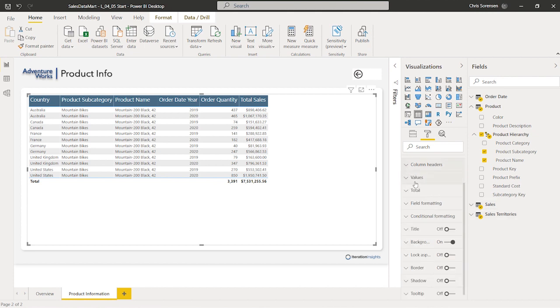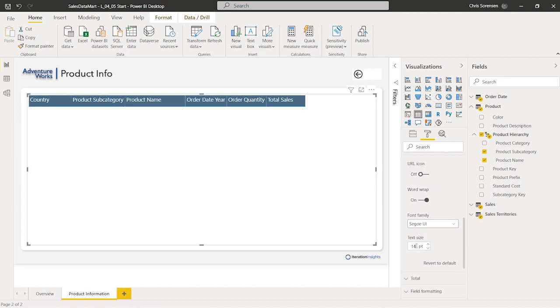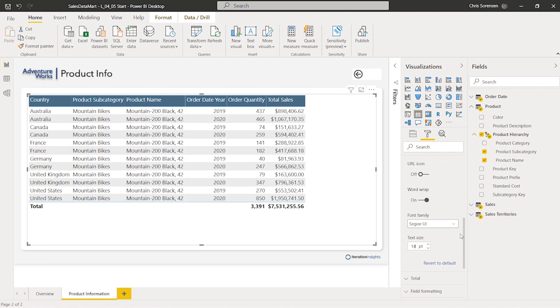All right, so the column headers look pretty good. Let's go ahead down to our values here, and maybe we want to change its text size to 14 as well, just so that those values show up a little bit nicer. All right, starting to look a little bit better here now. So let's go ahead and close the values card up.